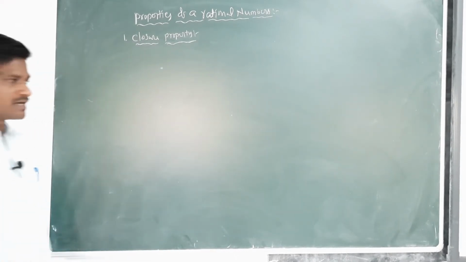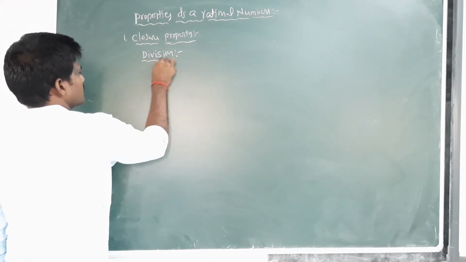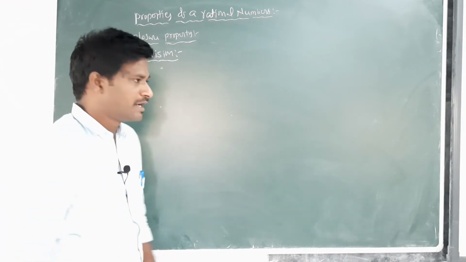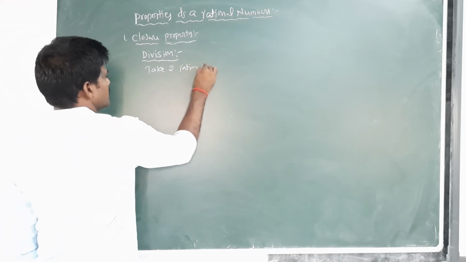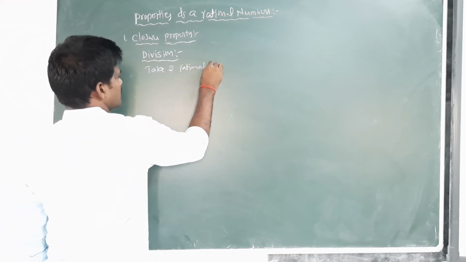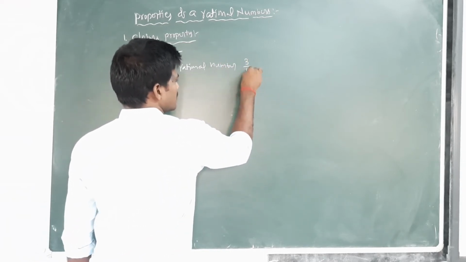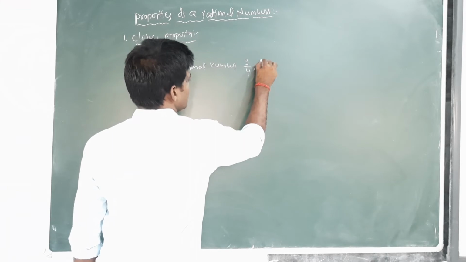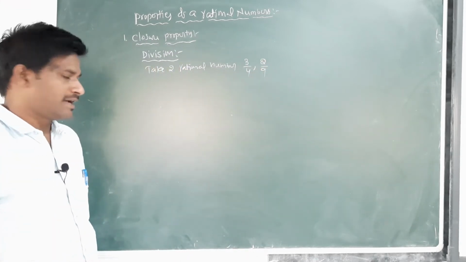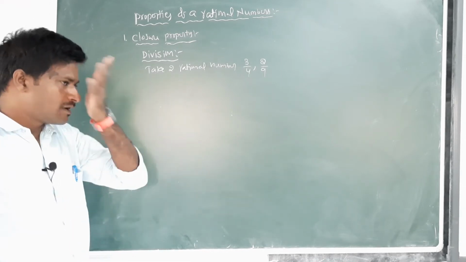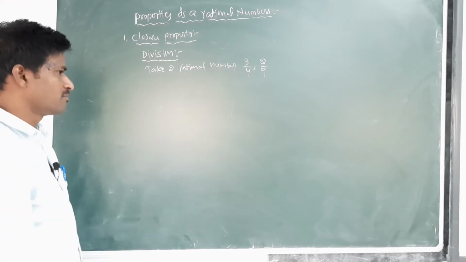Next, division. Take two rational numbers 3/4 and 2/9. What happens when we divide two rational numbers?